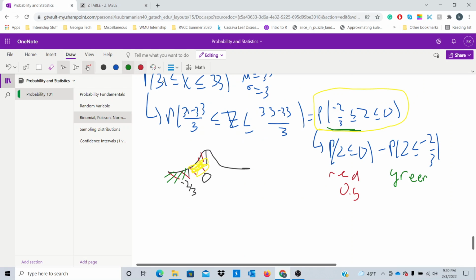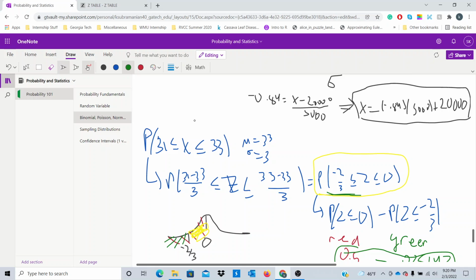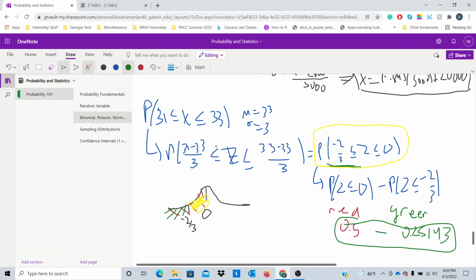So the green region would be 0.25143. And we're going to subtract these two, and this will be our probability of 31 less than or equal to x less than or equal to 33. So yeah, that's just a way to work with compound inequalities with the normal distribution.